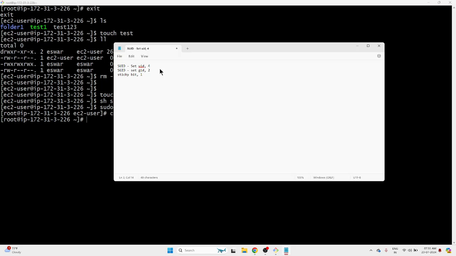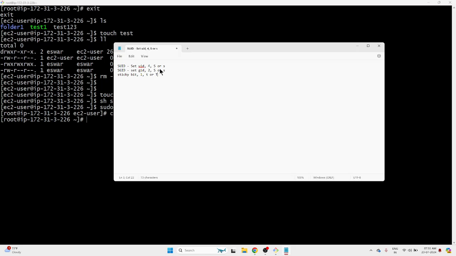There are symbols also: capital S or small s for set UID, the same capital S or small s for set GID, and for the sticky bit, capital T or small t. This will apply.